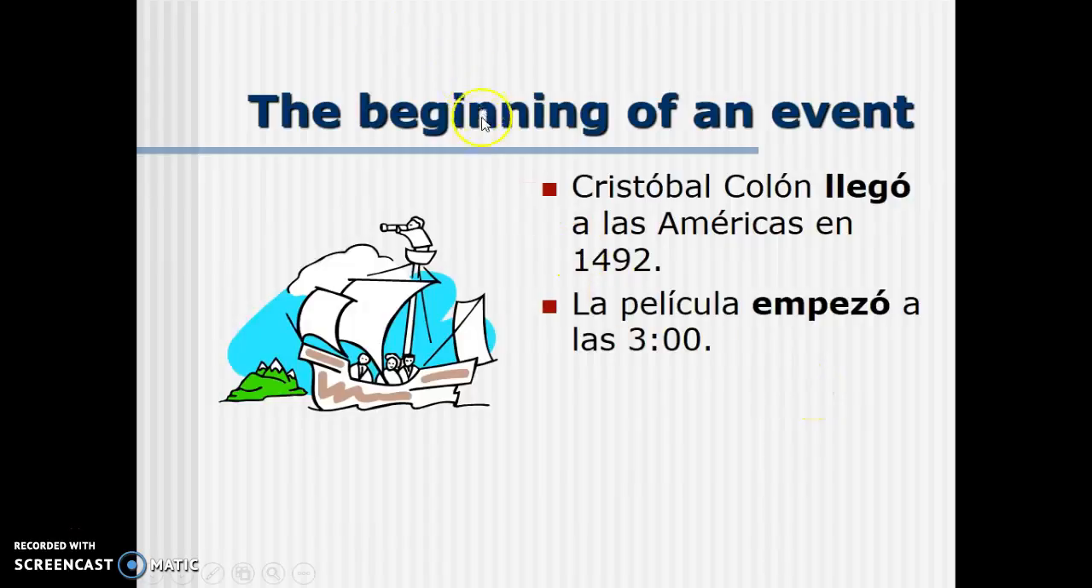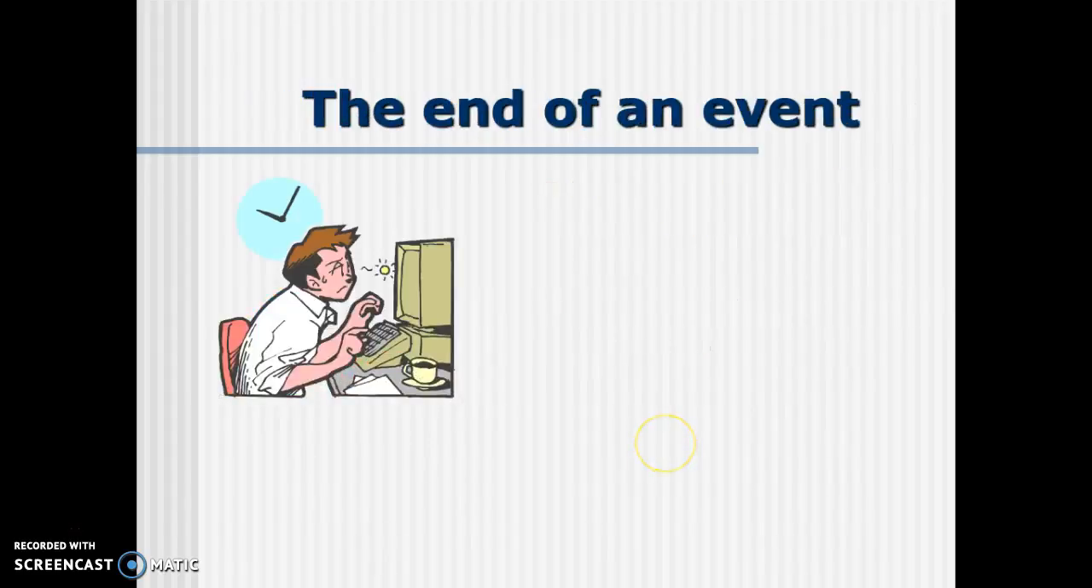Another time we use the preterite tense is when it talks about the beginning of an event. For example, Cristóbal Colón llegó a las Américas in 1492. Christopher Columbus arrived to the Americas in 1492. It was the beginning of an event. La película empezó a las 3. The movie started at 3 o'clock. Again, it was the beginning of an event.